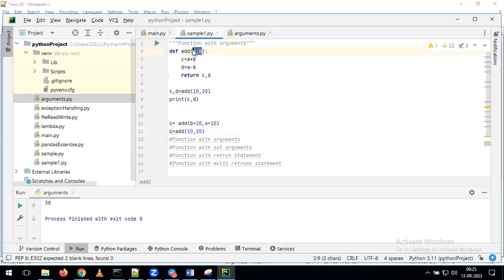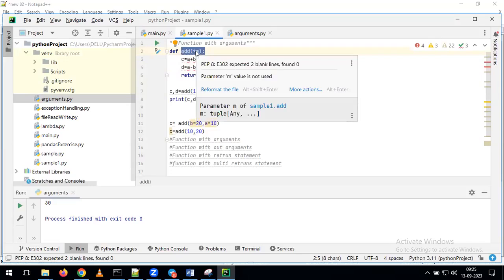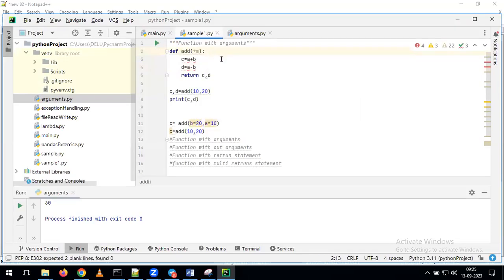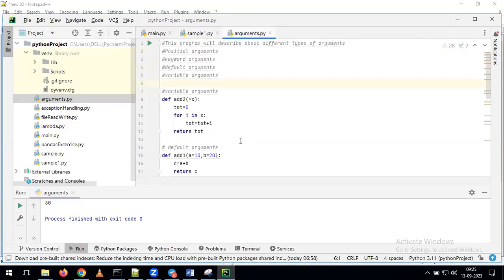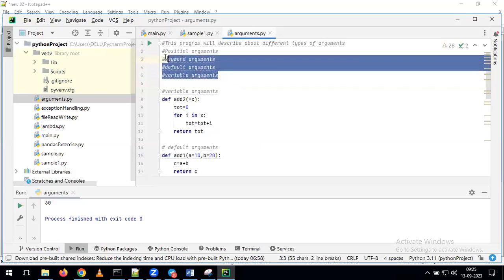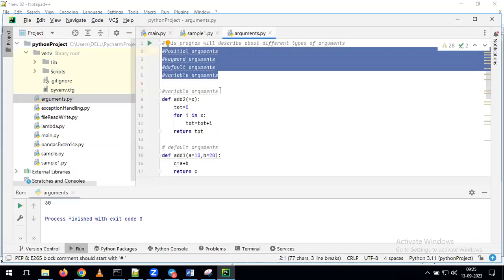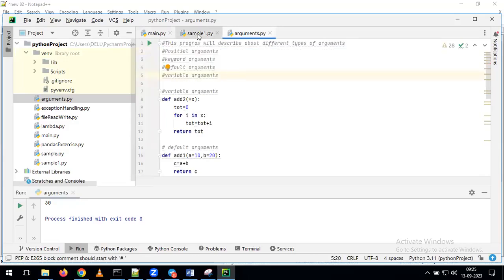Now, for example, instead of a comma b, I'm giving it as star m. What we call star m is nothing but our variable argument. Whenever you want to define variable arguments, we need to go for the star operator. With that, you can define your variable arguments. This is the way we need to understand all the different arguments we can use as part of our Python programming. Any questions on top of all these arguments, please ask me here. Any questions? Okay, if no questions, well and good.